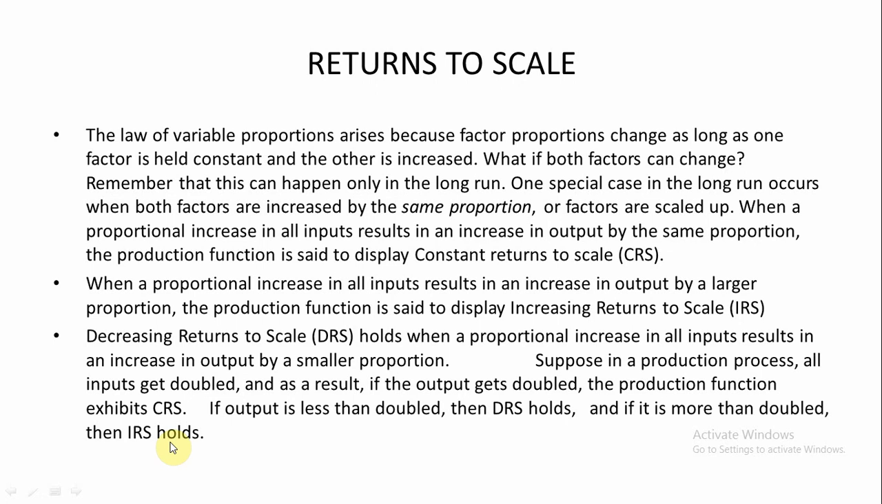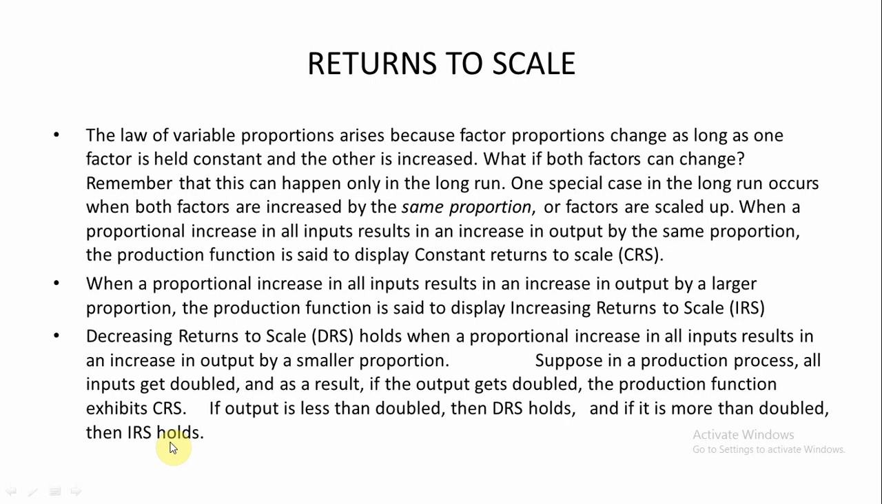But if the proportional increase in output is less than the proportional increase in inputs, it is the case of diminishing returns to scale. But if the proportional increase in output is more than the proportional increase in inputs, then it is known as increasing returns to scale. So mark three concepts: constant returns to scale, increasing returns to scale, and diminishing returns to scale. These are the concepts which can be applied in the long run production function.